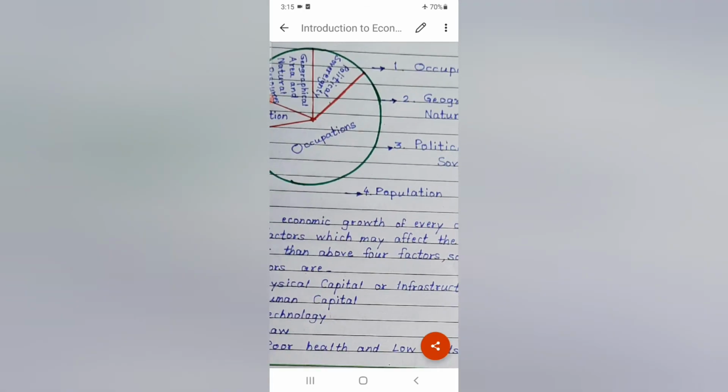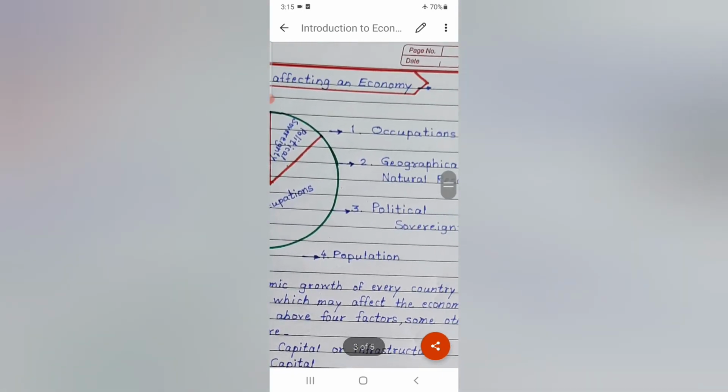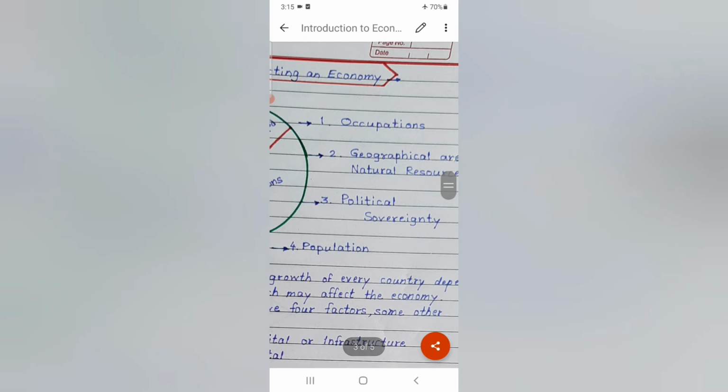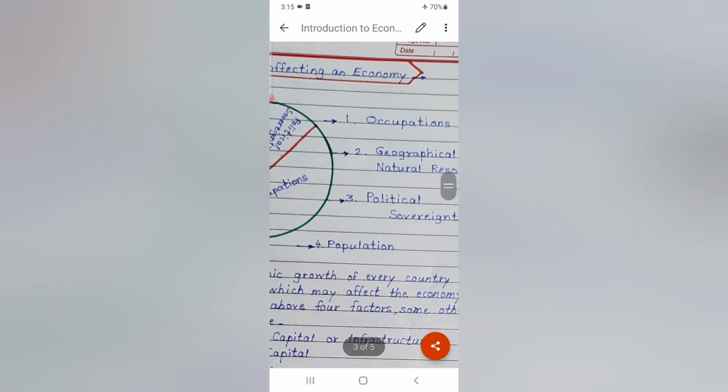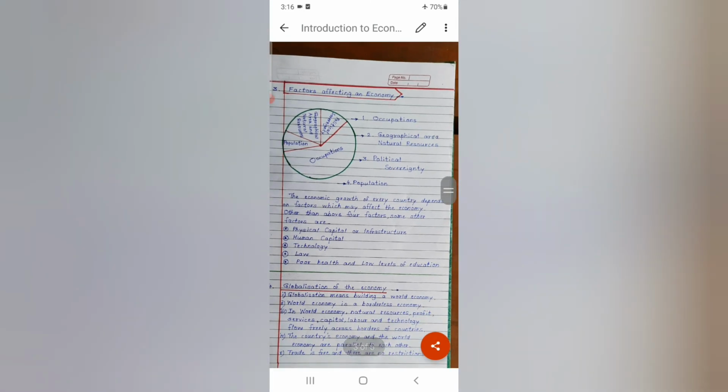See here, a pie chart is shown here. Can you see? Okay, these 4 are the main factors which can affect an economy. Occupations means the work people do in the country. So if the condition of the occupations in the country is good, the economy is good. Then geographical area and natural resources, how they are used by the nation. The economy of the country depends on that.